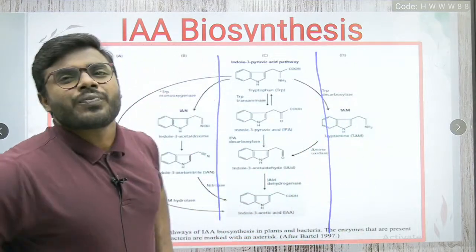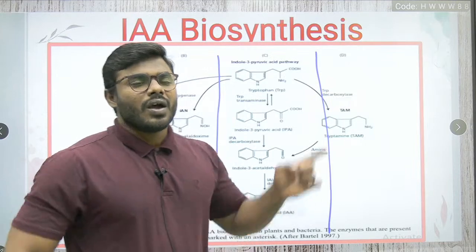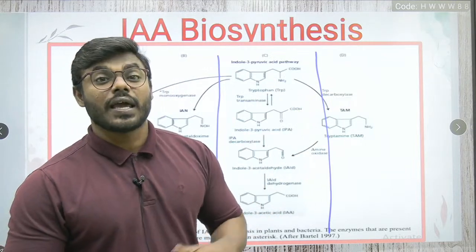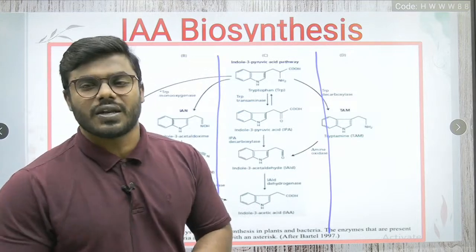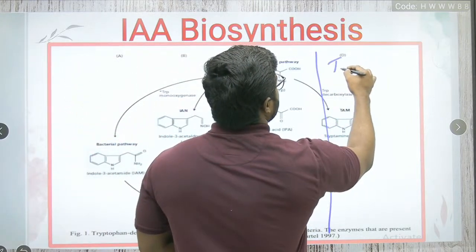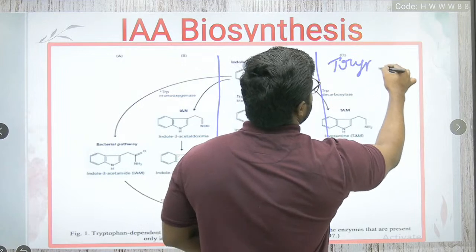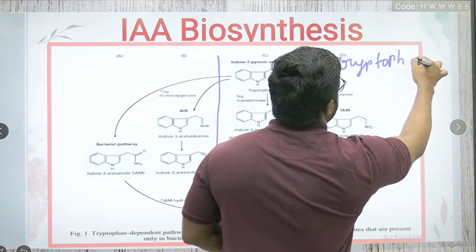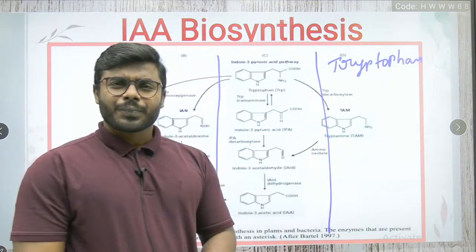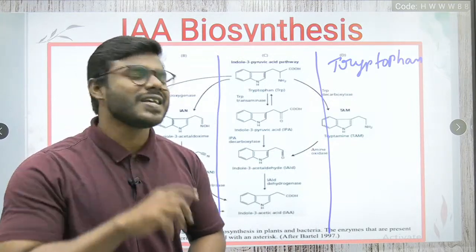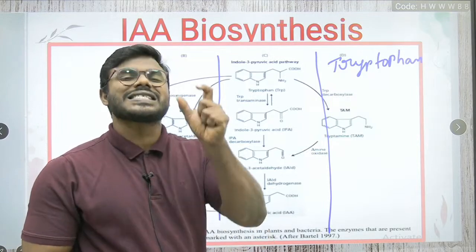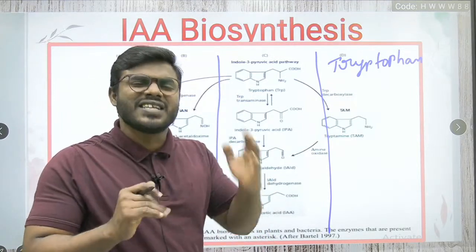Okay. Now, once again, the asked question. Which amino acid can act as a precursor for the biosynthesis of auxin? As we all know, the asked part B question, it is tryptophan which acts as the precursor molecule. Friends, how can you define the word precursor molecule? Precursor means the starting compound, which starts the synthesis. That is called a precursor.